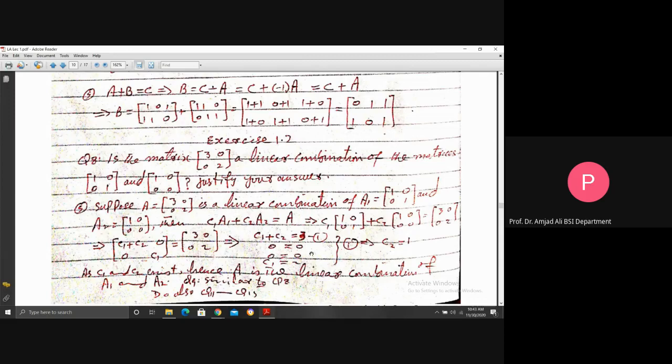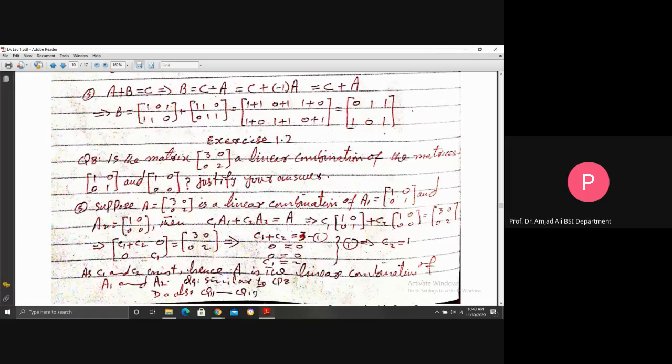But here the system is consistent. 0 is equal to 0 is satisfied. Just put C1 here to get the value of C2 as 1. As C1 and C2 exist having well-defined values, hence A is the linear combination of A1 and A2.